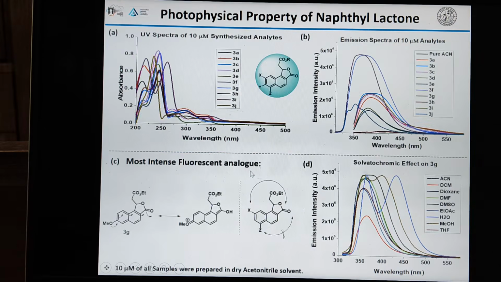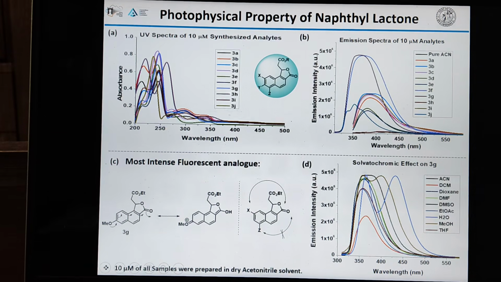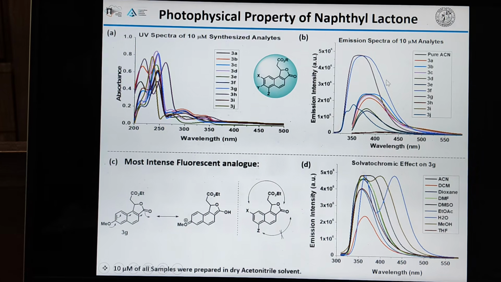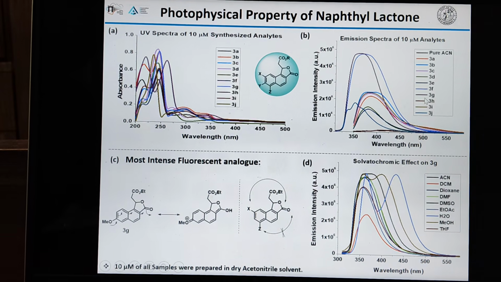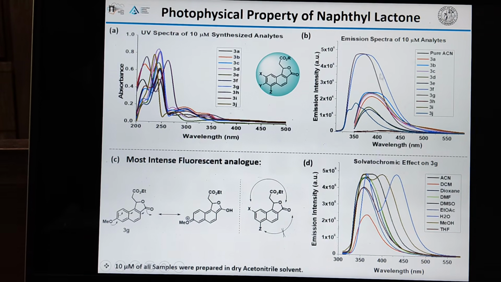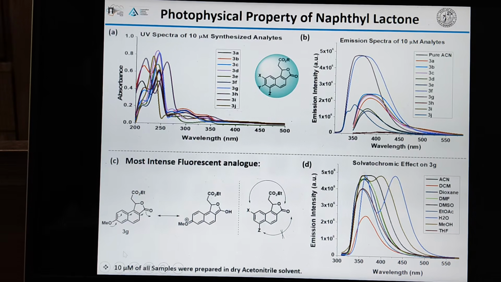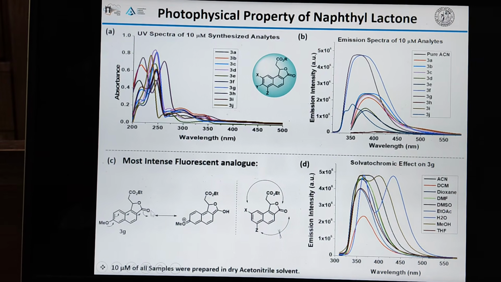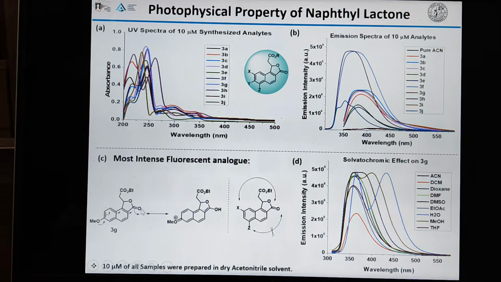We have also observed the photophysical properties of our synthetic molecules of different derivatives, and we find that 3G and 3H had higher emission properties. This is due to the interaction of the electron donating methoxy group with the electron withdrawing carbonyl group.